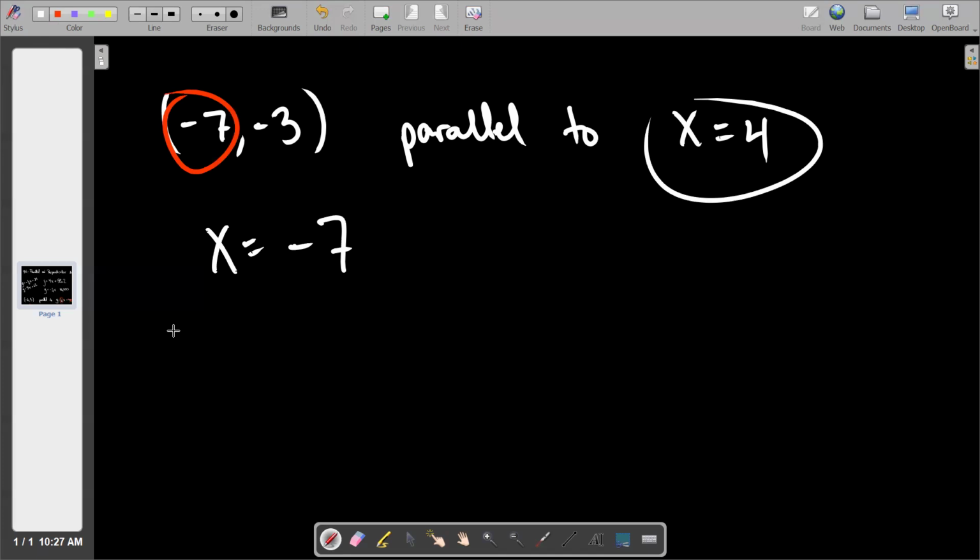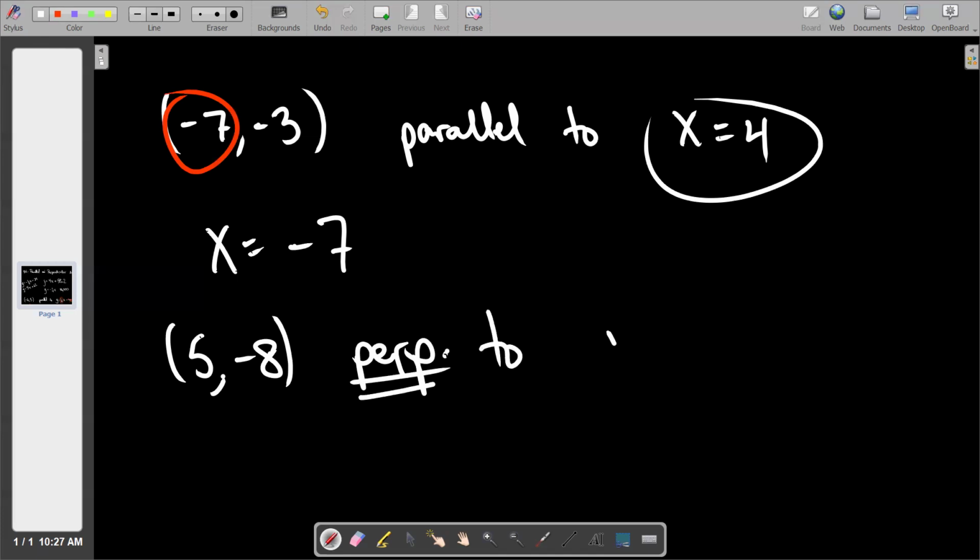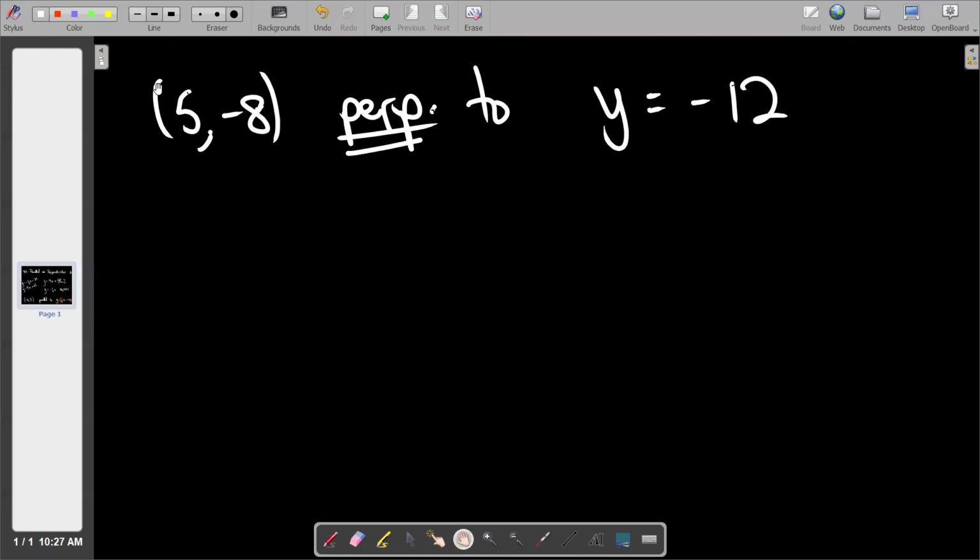All right, let's go again. These should be the easy ones, huh? Let's go (5, -8), and let's go perpendicular to the line y equals -12. What kind of line is that? Horizontal line. And what is perpendicular to horizontal?